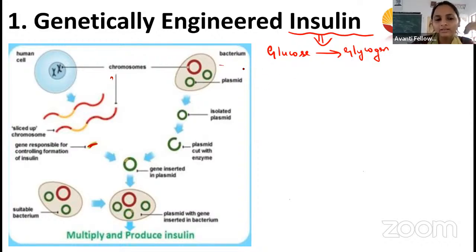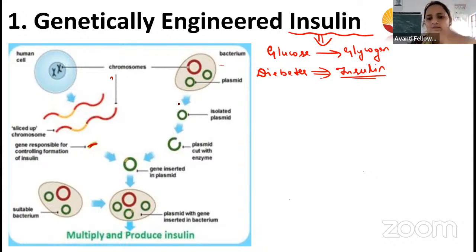The reason we started producing insulin is that its deficiency causes diabetes. The diabetic patient is not able to produce the insulin, so they require insulin. That is why we synthesize insulin in the biotechnological process. We also learned that insulin taken from animals causes allergic reactions, so due to that we synthesized it using biotechnology, right?